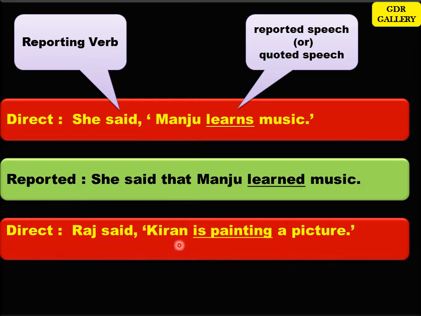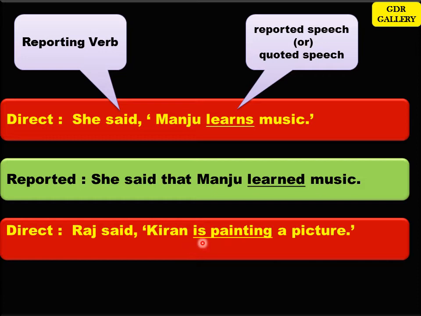Raj said, Kiran is painting a picture. Here, which is the reporting verb? Said. This is in past tense. So, a change has to be made in the tense when you are changing from direct speech to reported speech. Okay. Now, within the speech marks, you have Kiran is painting a picture.